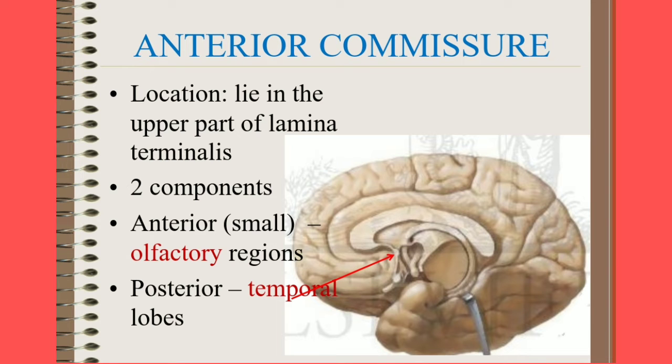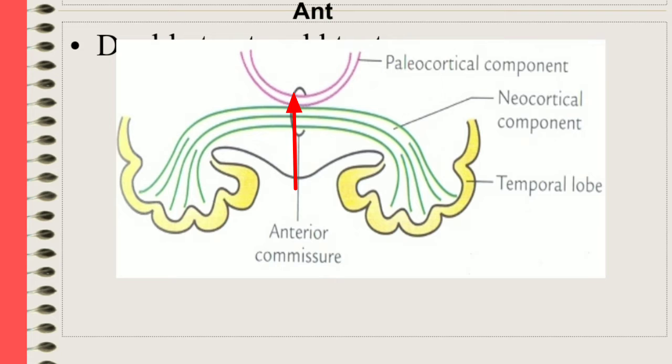The next commissure is anterior commissure. It is located in the upper part of the lamina terminalis. It has two components: a small anterior component related to olfactory region and a large posterior component related to temporal lobes. This picture shows anterior commissure. It has anterior paleocortical component and posterior neocortical component.